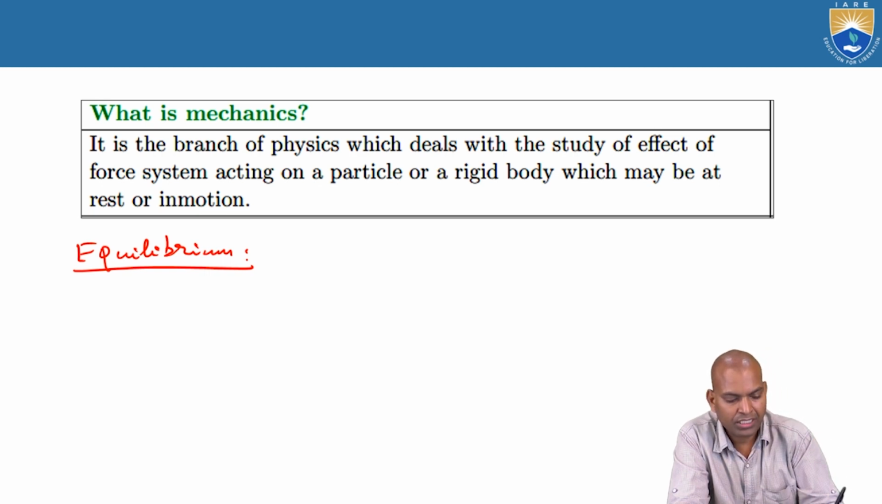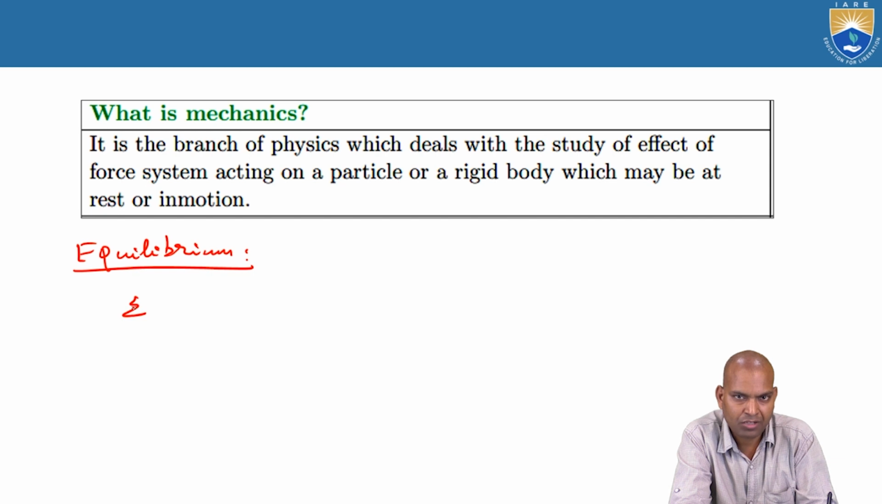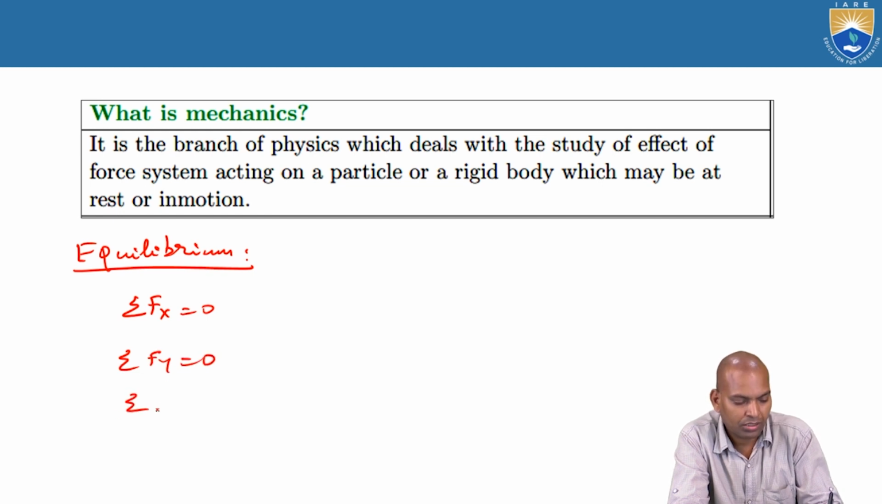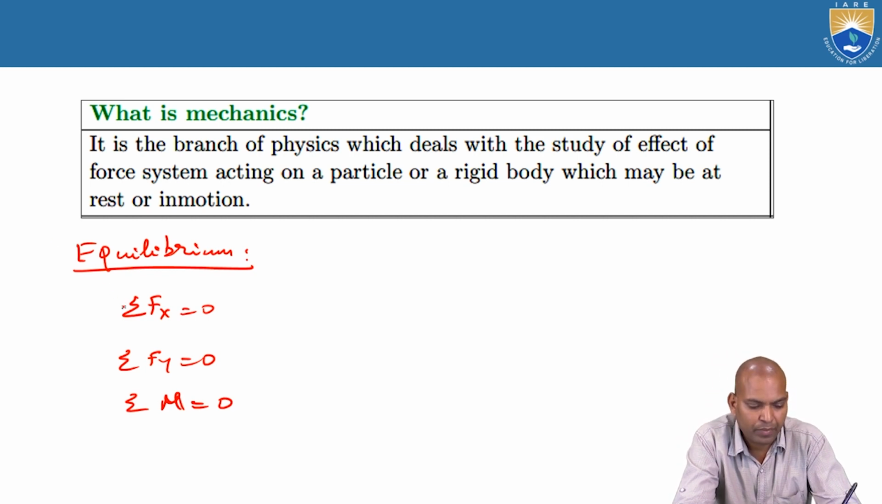Now here, what are the equilibrium conditions? There are three equilibrium conditions. One is sigma Fx equal to 0, another one is sigma Fy equal to 0, and the third one is sigma M equal to 0. What is the meaning of this sigma Fx? Sigma Fx indicates the equilibrium condition: the algebraic sum of all horizontal forces equal to 0.